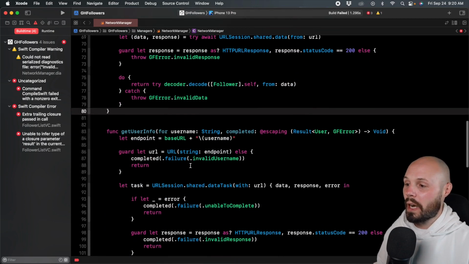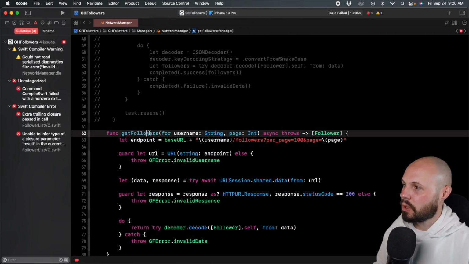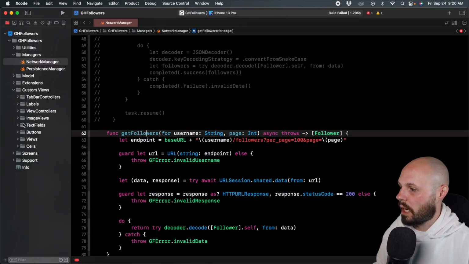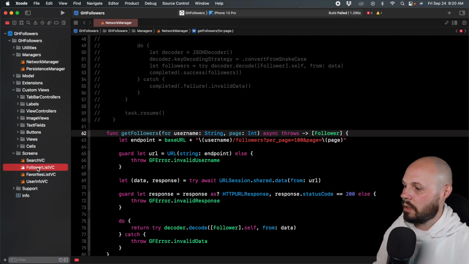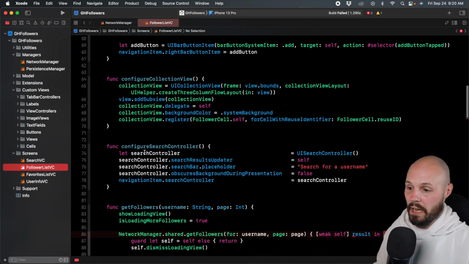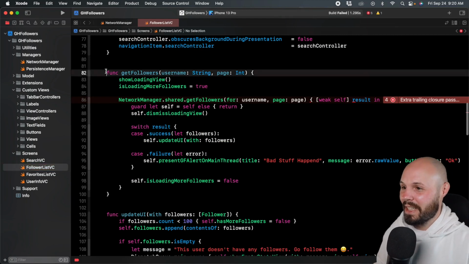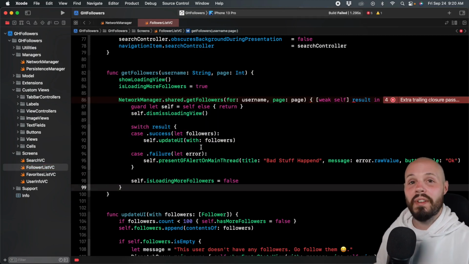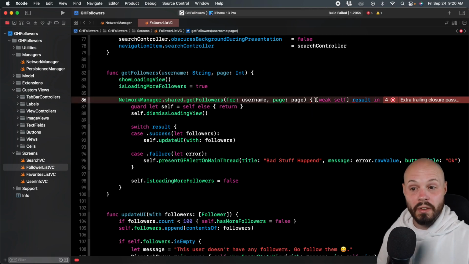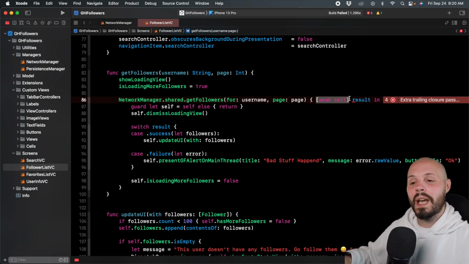So now let's go to where we are calling get followers. So we're doing this in the follower list VC here, and then we should just go to the error, right? So here, okay, this get followers function, this is what we need to refactor as well, right? Because here we're using the old network manager. And this is another thing, this whole weak self dance, you don't have to do that.